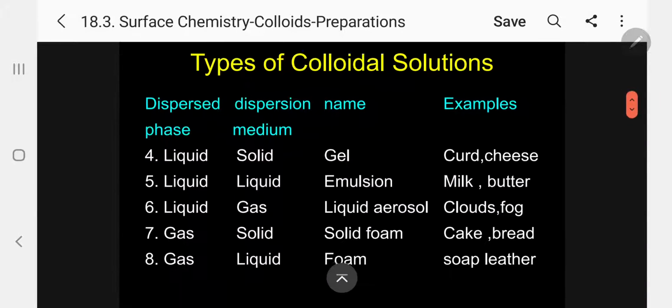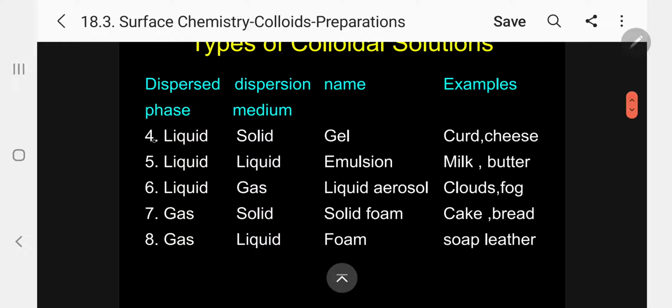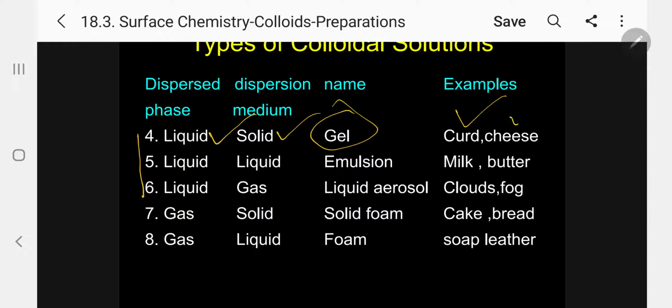The next one. Now I am taking a liquid as the dispersed phase, and the medium is varying. Liquid dispersed phase, liquid in the dispersion medium solid. I will call it a gel. Specific examples: curd, cheese.